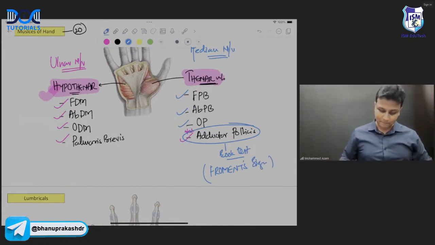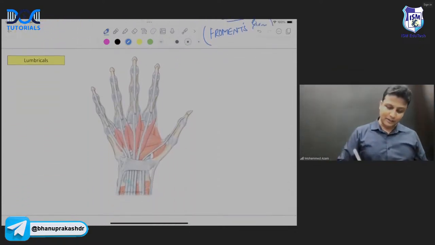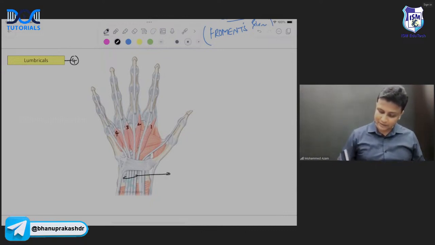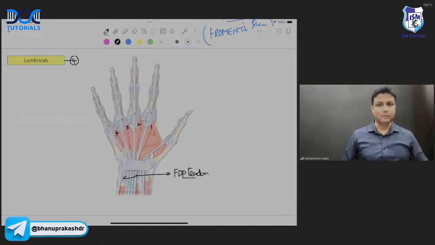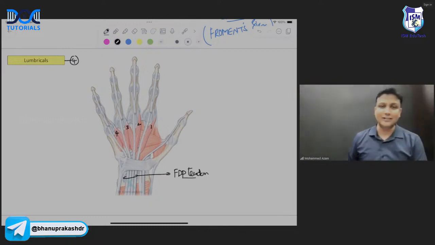ठीक है ना? चलिए. After the thenar and hypothenar, let us go ahead with the lumbrical. In total, how many lumbricals do you have? 4. Lumbrical number 1, then 2, then 3, and the 4. Now, these lumbricals are going to begin from these 4 tendons here, sir. This is your FDP tendon. Flexor digitorum profundus tendons. FDP tendon. तो origin कहां से होता है? FDP tendon से होता है.